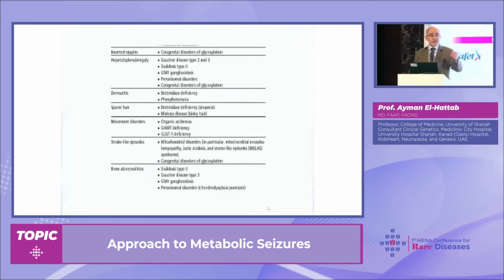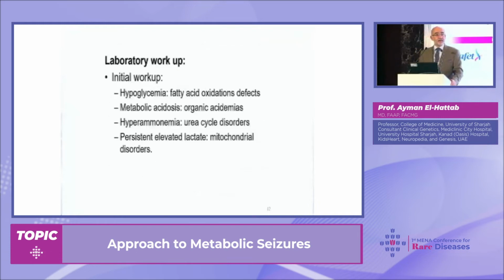So we can get some clues from the history, some clues from the examination, and we need to do simple basic workup, because if we have hypoglycemia, for example, we need to consider metabolic conditions causing hypoglycemia, like fatty acid oxidation defects, or if we have metabolic acidosis or hyperammonemia or a persistent elevation of lactate, then all these are clues that can direct us in certain directions.